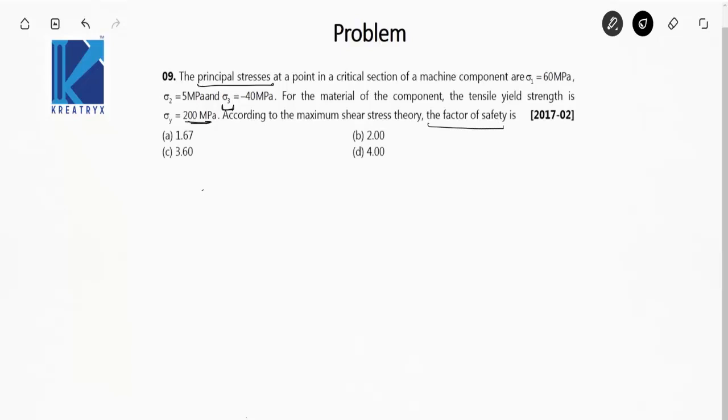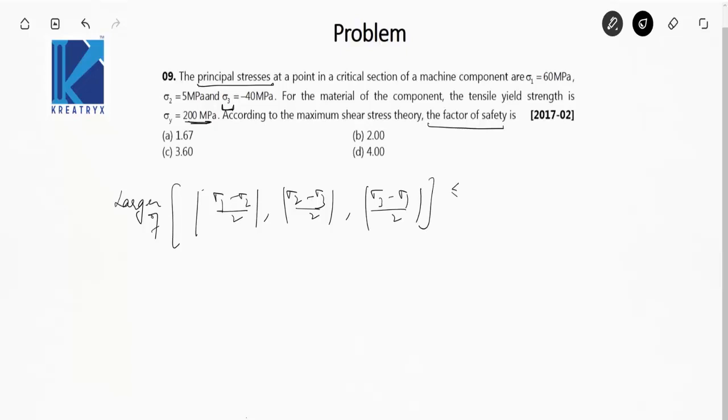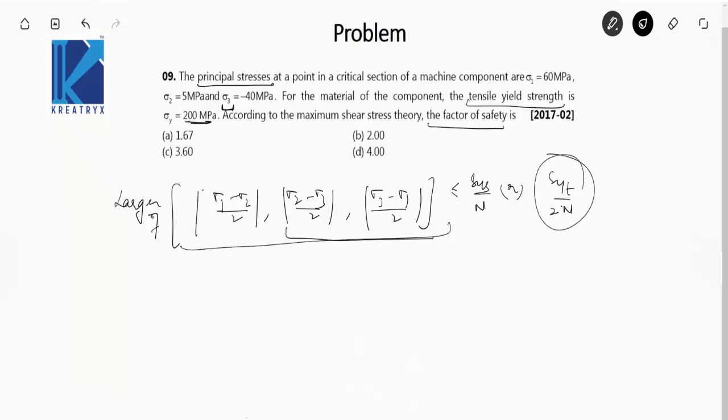Okay, so according to the maximum shear stress theory, the larger of mod sigma 1 minus sigma 2 by 2, mod sigma 2 minus sigma 3 by 2, mod sigma 3 minus sigma 1 by 2 should be less than or equal to what? SYS by n or SYT by 2n. This is the yield strength in shear, this is the yield strength in tension, and we have been given the tensile yield strength, so we'll be equating the left hand side with this value.